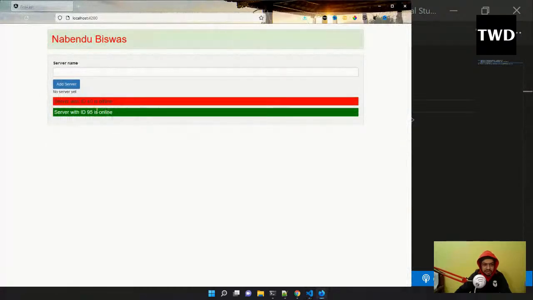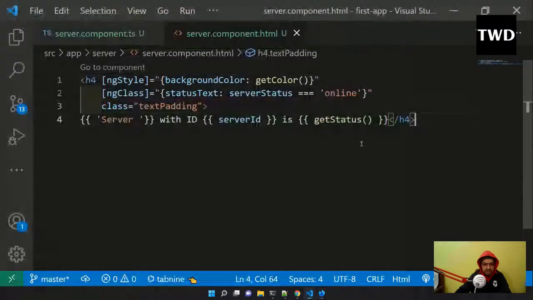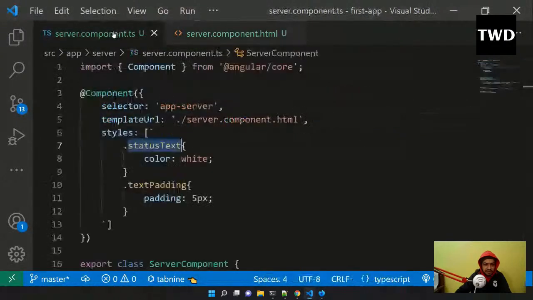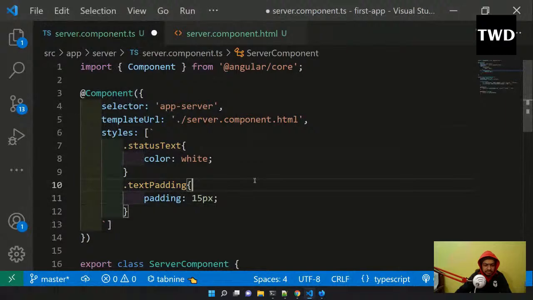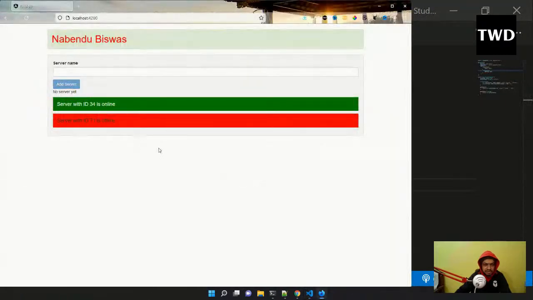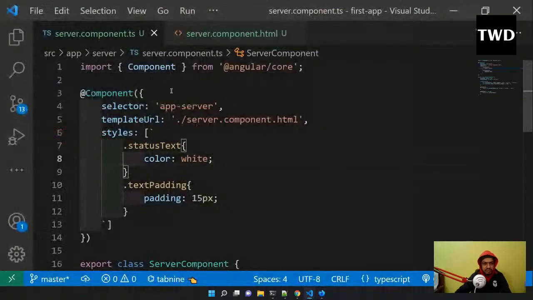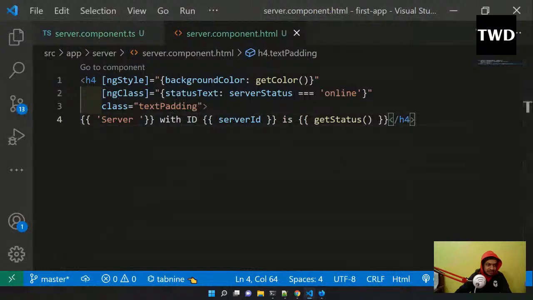If offline, nothing is there, but in online it is doing this, including the text padding. Maybe 15px. Yeah, so it is doing it in both of them. But the main thing is that in the online one, it is showing it as white. So that is what is done by our ngClass.